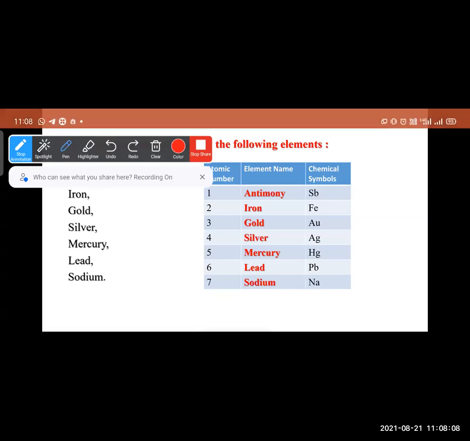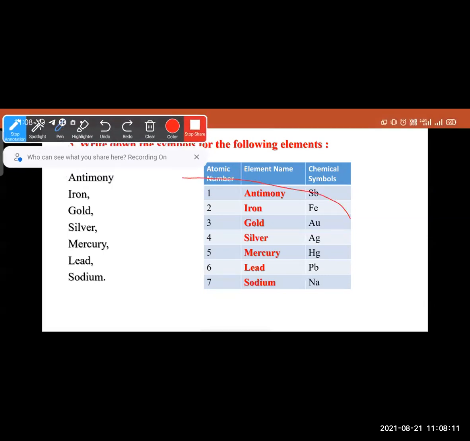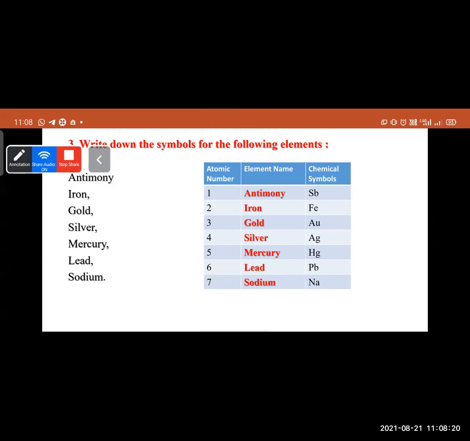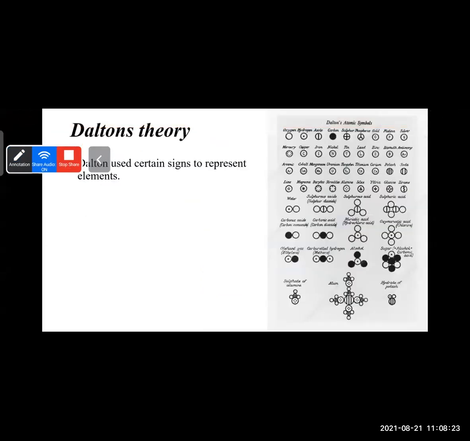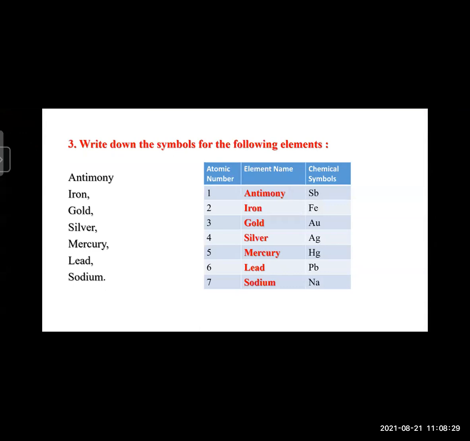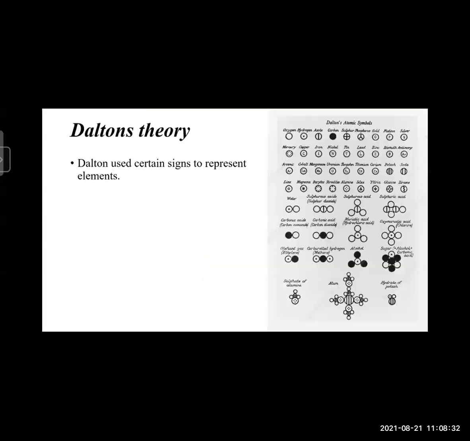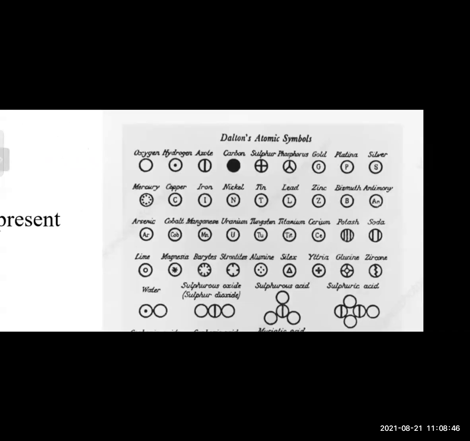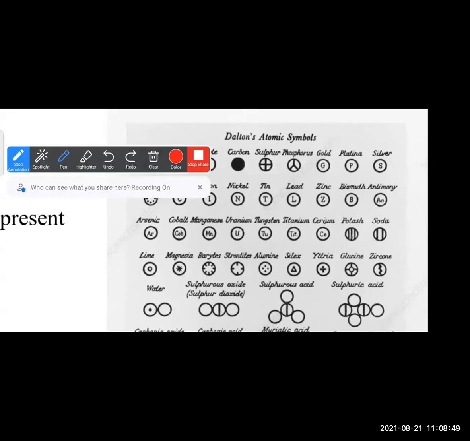Now, these names are differently nomenclatured, because there are some rules used for giving the nomenclature, IUPAC nomenclature. So we will see in detail what differences they have made. In Dalton's theory, you can see Dalton used symbols to show these elements. Only a hollow circle is shown for oxygen.